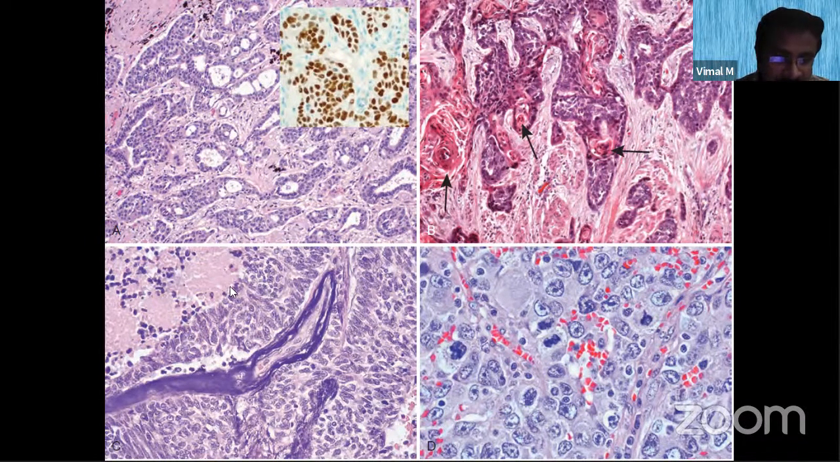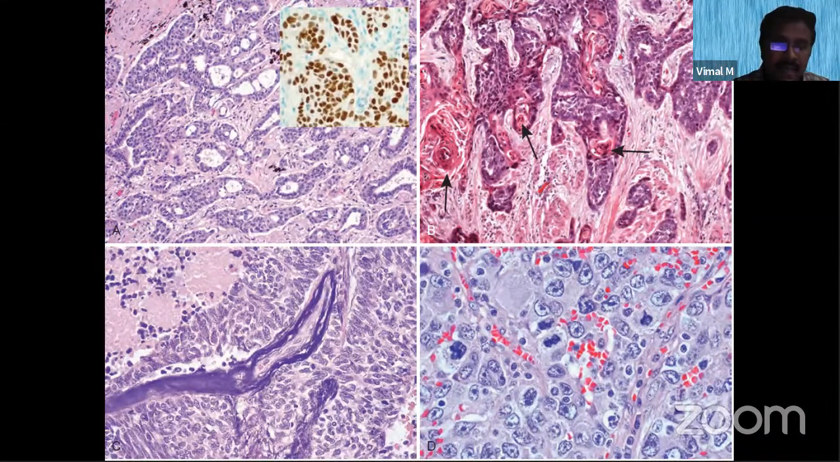And in this picture, these are the small cells. In these small cells you can see granules in the chromatin, and these are called salt and pepper chromatin. That is also one more MCQ: salt and pepper chromatin is seen in small cell carcinoma. This salt and pepper chromatin is mainly because of the neurosecretory granules present in these small cells.